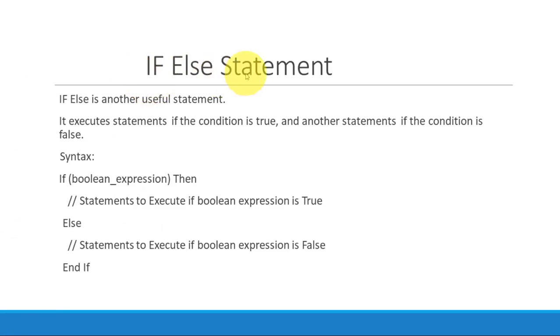Next is the if-else statement. The if-else statement is another useful statement. It executes statements if the condition is true and other statements if the condition is false. See, previously we discussed that only one set of statements gets executed if the condition is true. There was no else part. But here, if the condition or Boolean expression is true, then the statements get executed. Else, if the condition is not true, then the other set of statements after the else part will get executed.